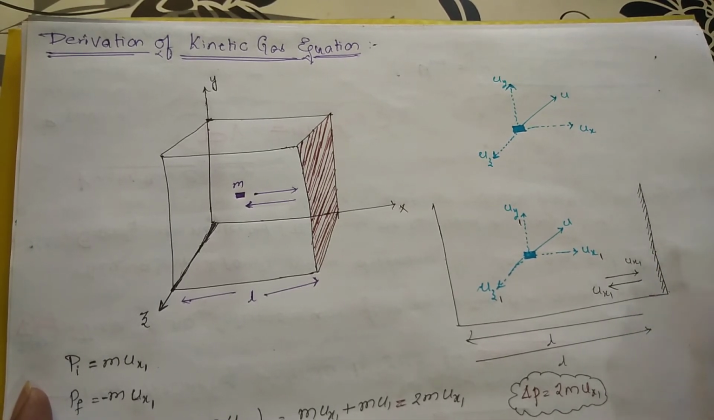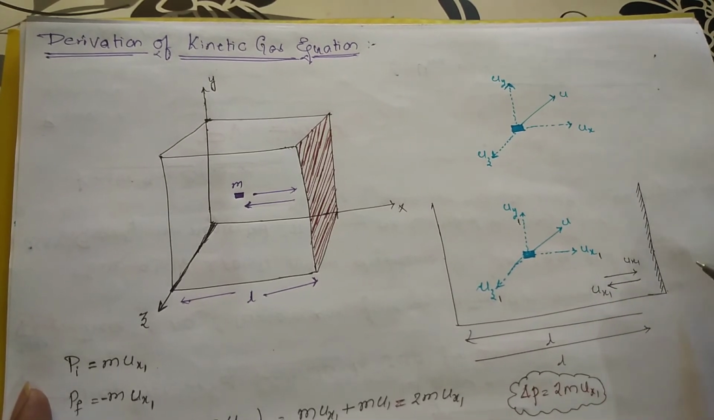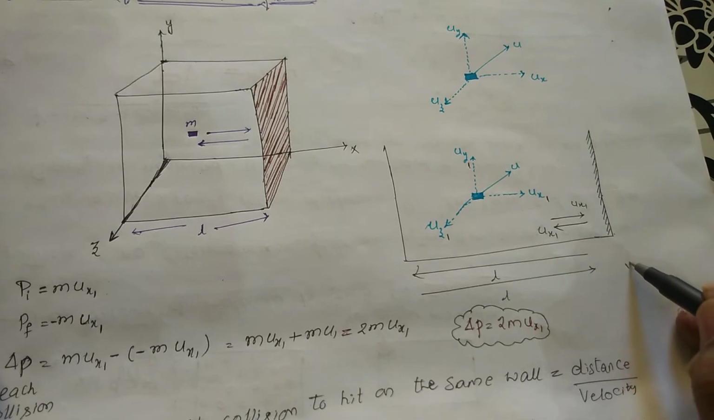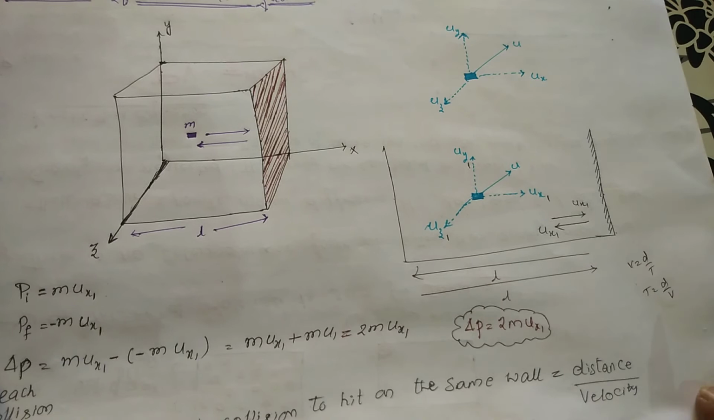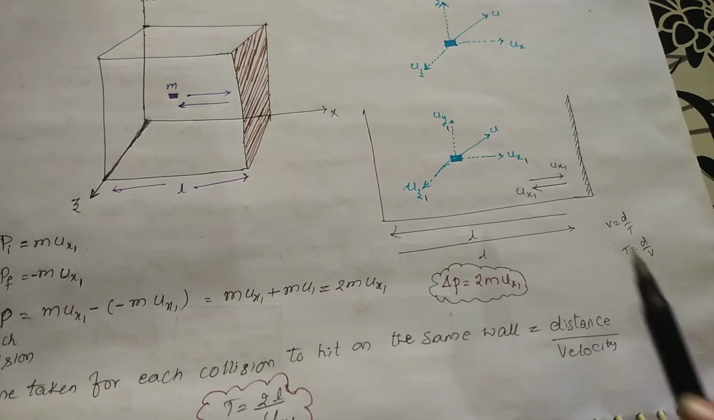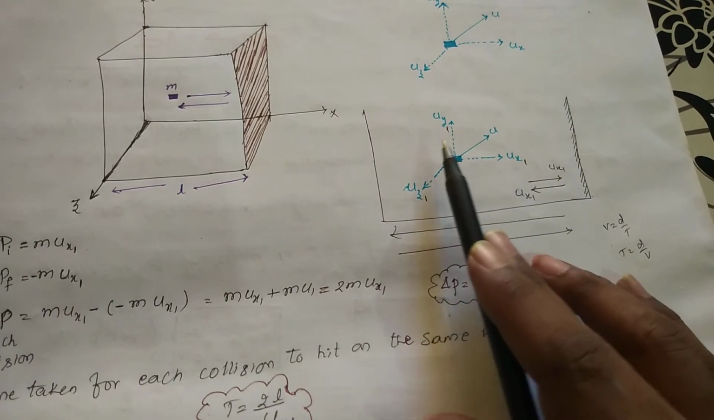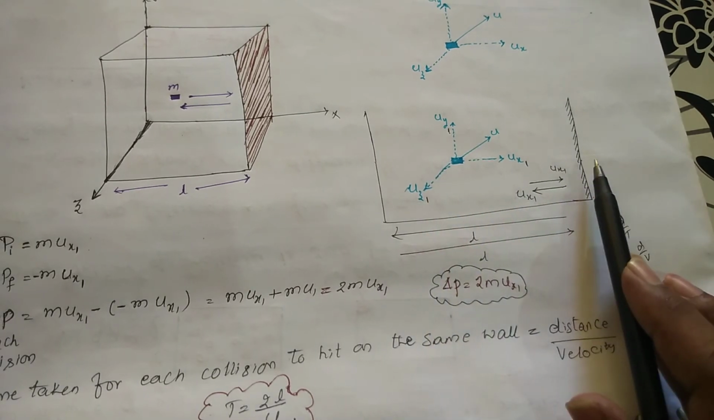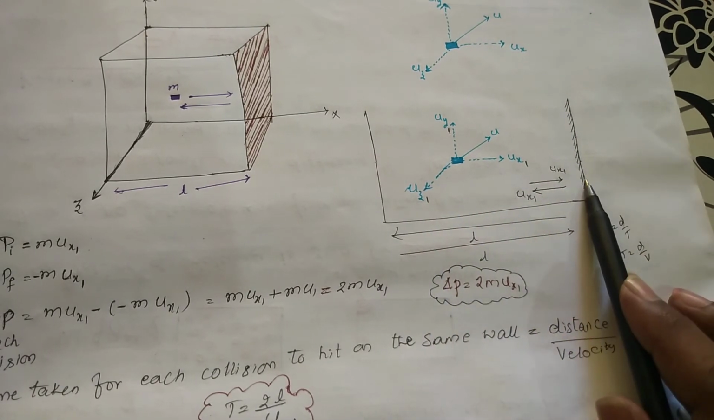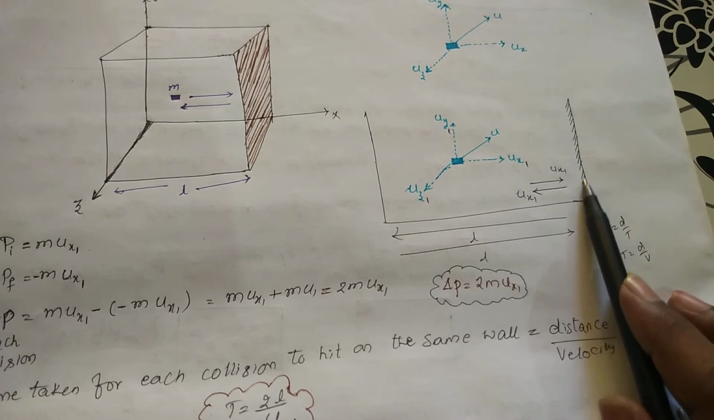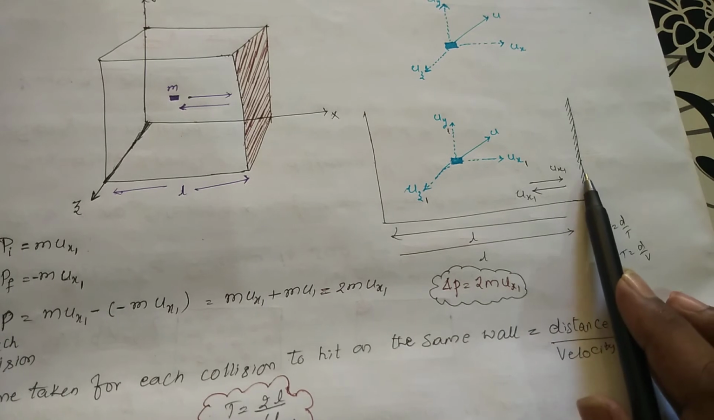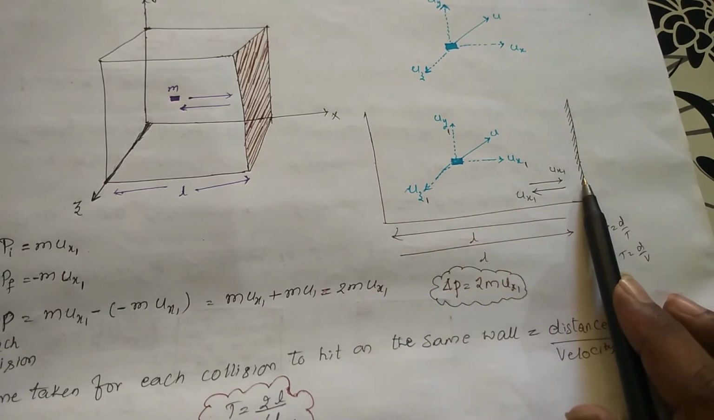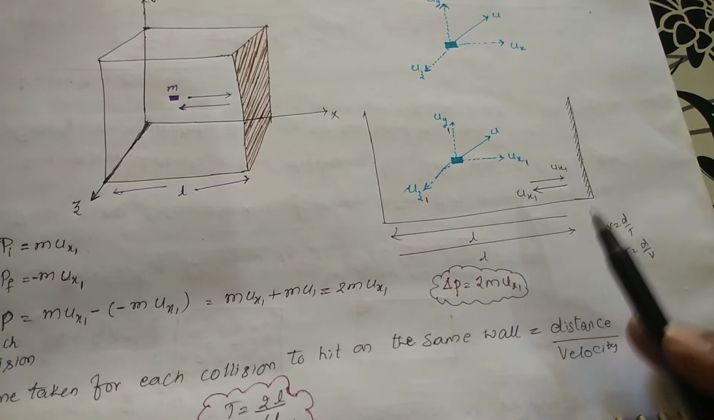Already you know that velocity is equal to distance by time. If I take the time, it is distance by velocity. The question is how much time this particle takes to hit this wall again. Suppose it has hit once, how much time does it take to hit this same wall again? It goes back and again comes. So it is traveling a distance of L and again traveling L, so it has covered a distance of 2L.